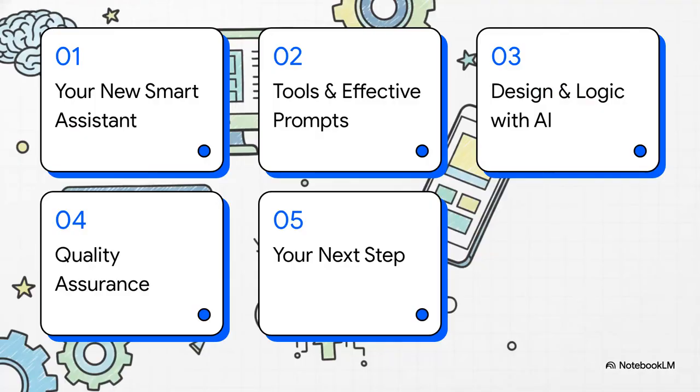All right, here's our game plan. First, we'll figure out what AI's job really is. Then, we'll get into the nitty-gritty, the tools and how to talk to them. We'll even build some stuff, UI, logic, the whole shebang. After that, we'll make sure it's all top-notch with some quality control, and then we'll get you ready for your next project. Sound good? Let's get into it.